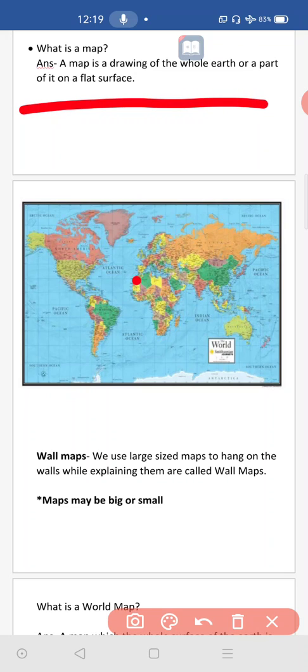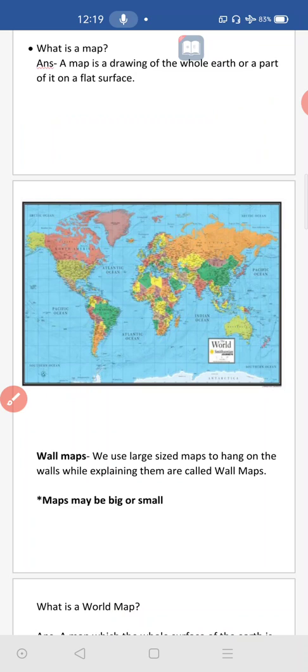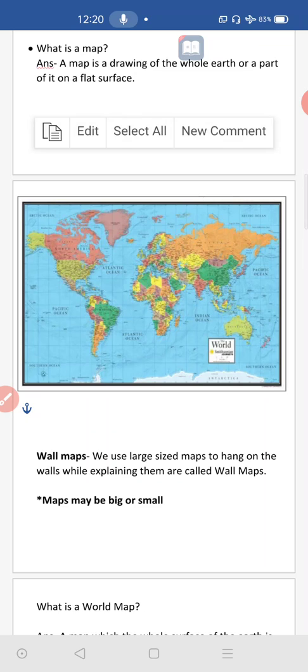You can look at it properly. Then come to wall maps. Wall maps are those maps which we hang on the wall. Those maps are called wall maps. There will be a hanger for them and a strip, so that strip we will hang over a nail. These kinds of maps, which are hung on the walls, are called wall maps.